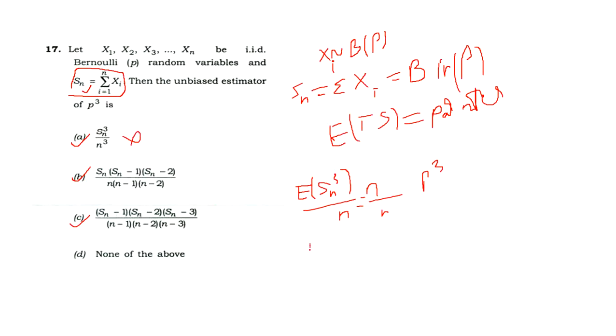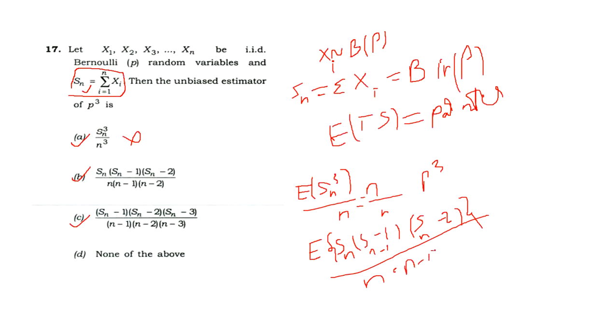Now we check the next option. We find the expected value of Sn into Sn minus 1 into Sn minus 2, divided by n into n minus 1 multiplied by n minus 2.